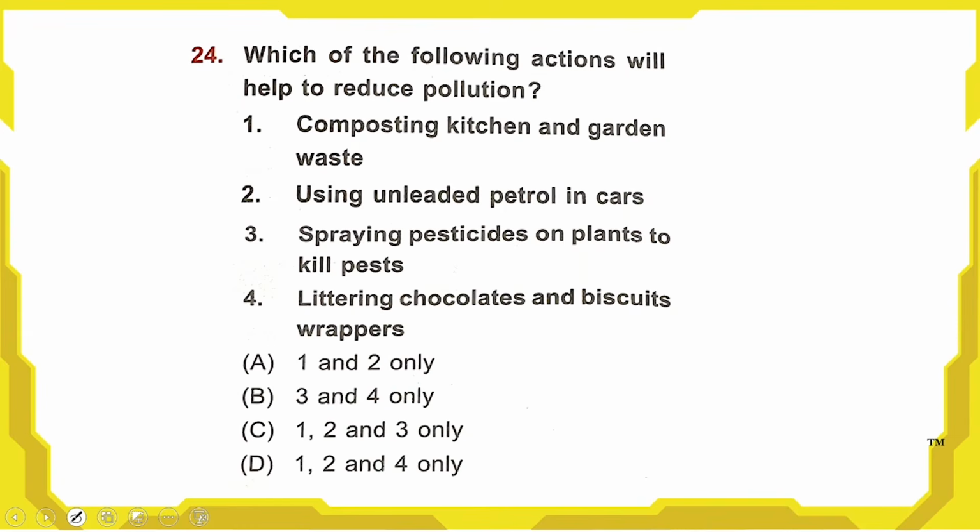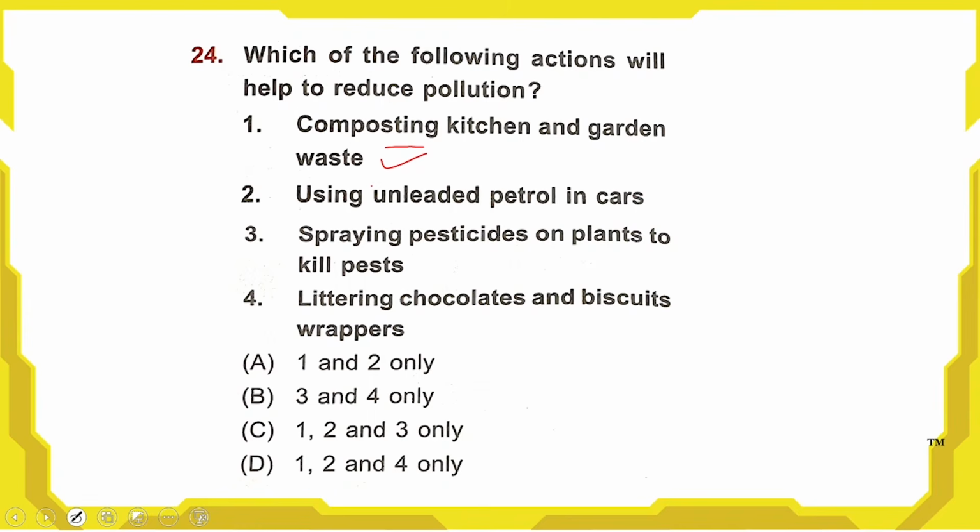Next question is, which of the following actions will help to reduce pollution? Let's check. 1. Composting kitchen and garden waste. Yes, by this we can reduce pollution. This is right. 2. Using unleaded petrol in cars. I already told you in a previous question that unleaded petrol prevents air pollution. How?